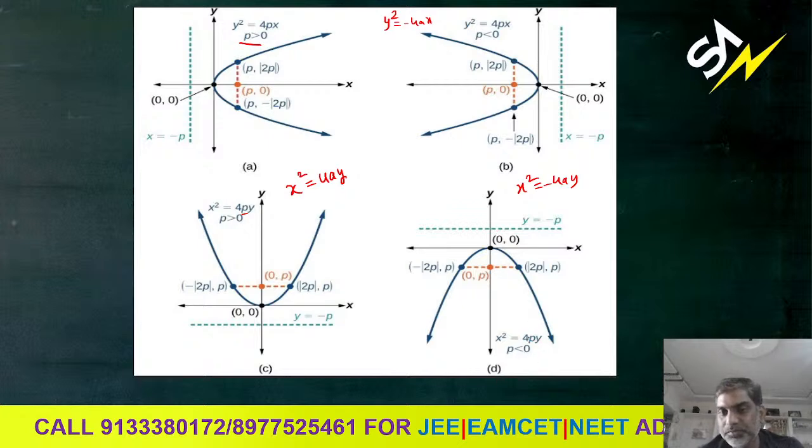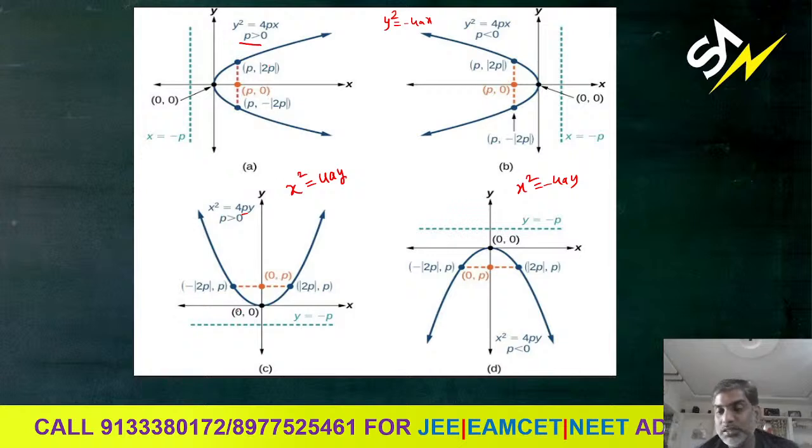Alright. For this x square equal to 4ay, what is the vertex? Same (0, 0). And what is the equation of the directrix? The equation of the directrix is y equals minus p. There we have y equals minus a, here y equals minus p. And if it opens downwards, y equals p will come. Here they have taken p less than 0, that is the reason they wrote minus p. When p is less than 0, minus p will become plus p. Right? And same here, as in y square equal to 4ax, we can take (a, 0) as the focus.